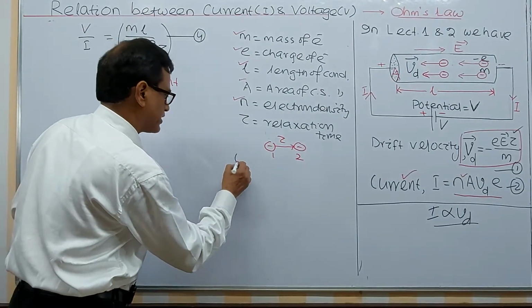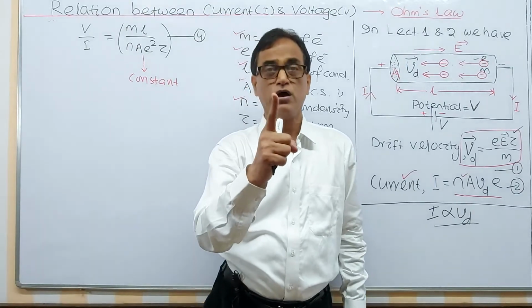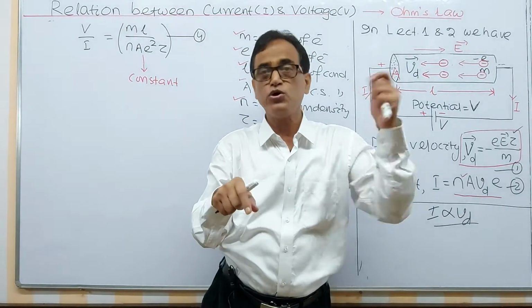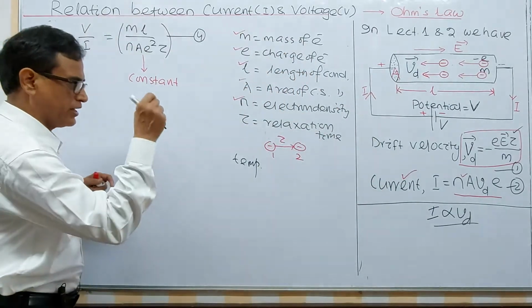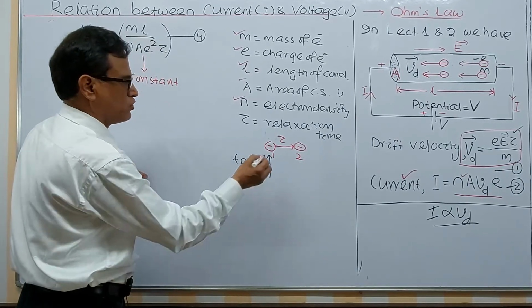I will take a single class on variations of resistance and other parameters of a conductor with temperature, with some numericals. But here, for simplicity, when temperature increases, what happens?